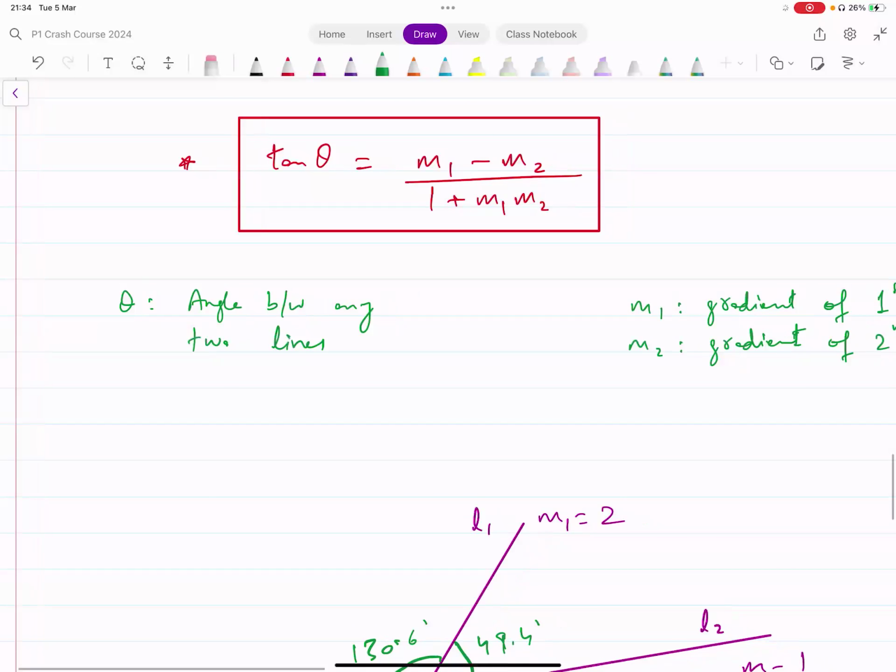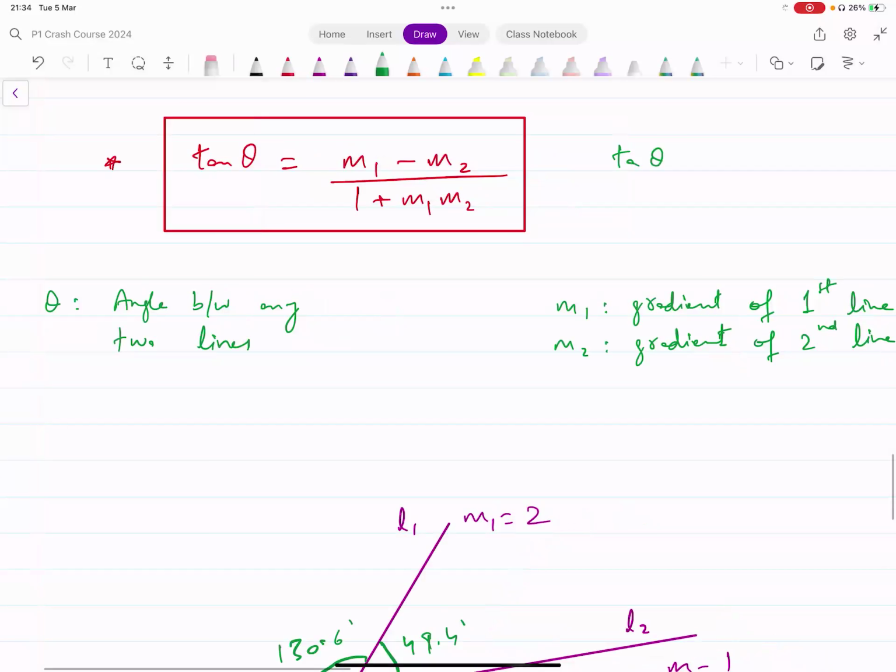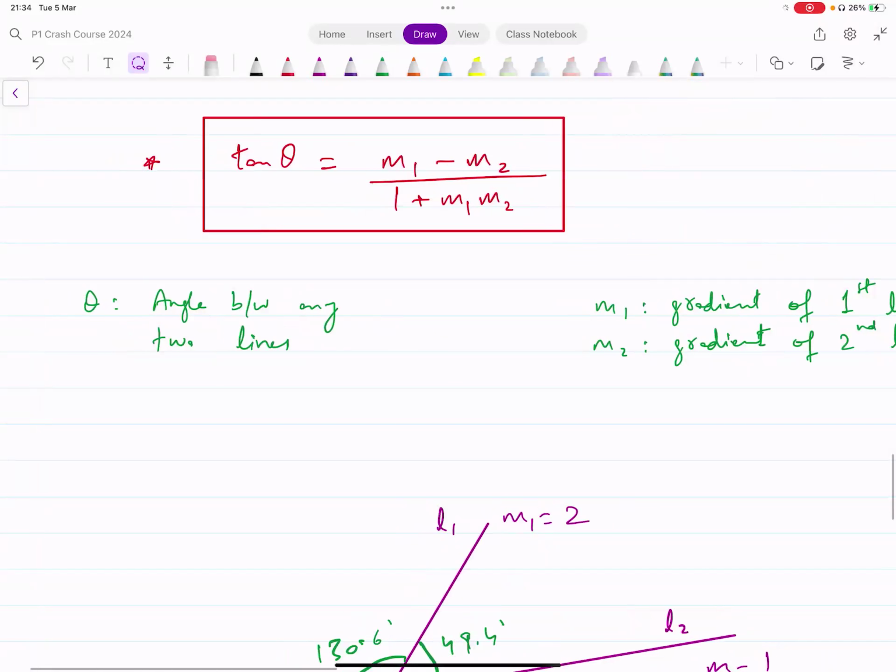If one of them was the x-axis, you can see what that turns out to be. If one of them was the x-axis, then m2, let's say, is 0, right? One of these gradients would be 0 for the x-axis. It would become m1 minus 0 over 1 plus 0, and that will give you m1. And that gives you the first formula, right? So even if it's the x-axis, you can use this formula, but it's a more general formula that works for any two lines, okay? So for the x-axis and a line, we use tan theta equals m. For the angle between any two lines, you use this formula. Make sense? Any questions on this?